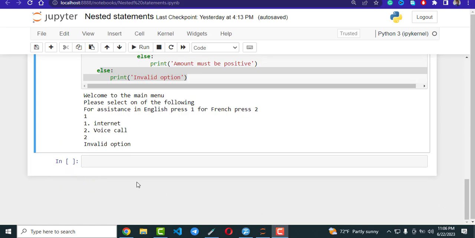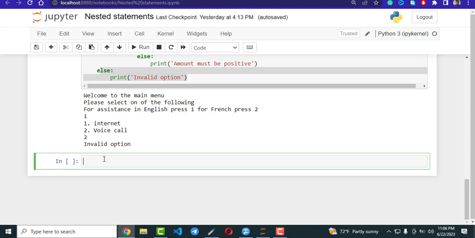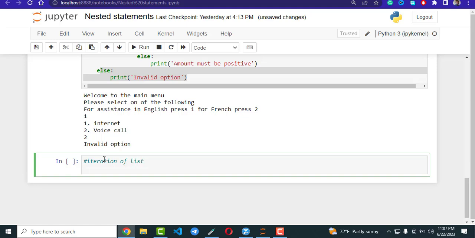Let us take a look at it practically, on how we iterate over a sequence of elements. Let us start by iterating a sequence of lists. So let's say iteration of list. We can iterate a sequence of list. For example, let us create a variable for the list. Let us call it sequence, equals a list of 1, 2, 3, 4. This is a sequence of numbers.